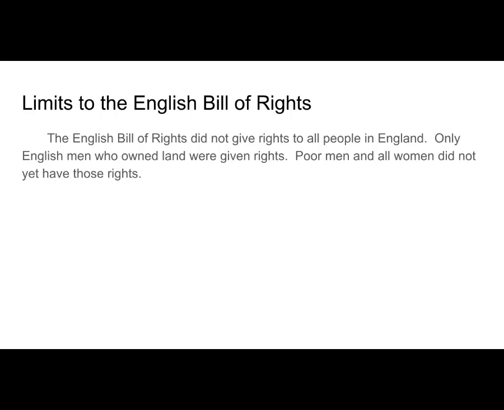By accepting the Magna Carta and the English Bill of Rights, the English King and Queen agreed that people living in their country had important rights that could not be taken away. More importantly, the people realized that the King and Queen could not take these rights away. The first English colonists had those rights, and eventually those rights became part of the U.S. Bill of Rights.